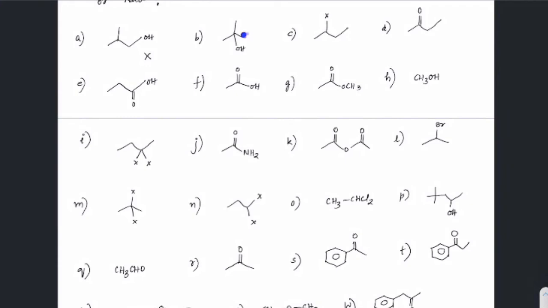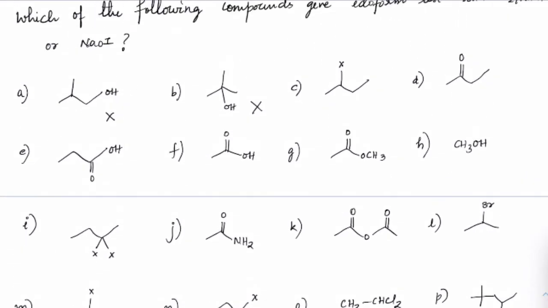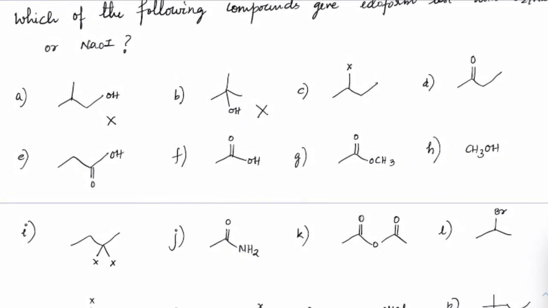Next, this is a tertiary alcohol ending up with methyl, but unfortunately tertiary alcohols do not get oxidized to form aldehydes or ketones, so even that does not give the iodoform test. Third one, you know that this is a halogen. Halogen will first change into alcohol. Alcohol will then convert into aldehyde or the respective ketone. So the ketone which it converts into is this, right? And this ketone does have a methyl group on it, so it will definitely give a positive iodoform test.